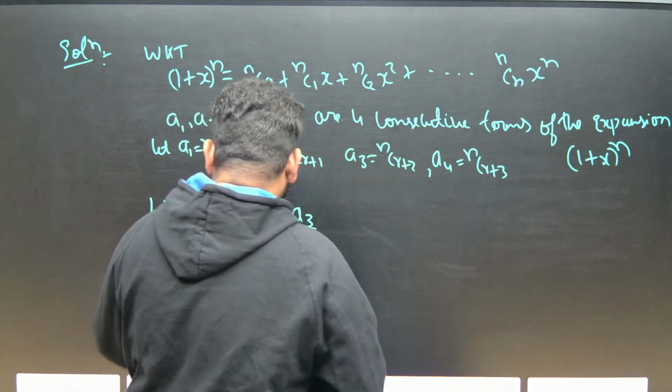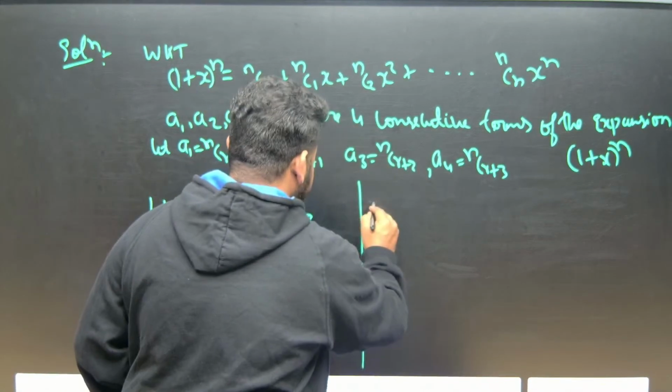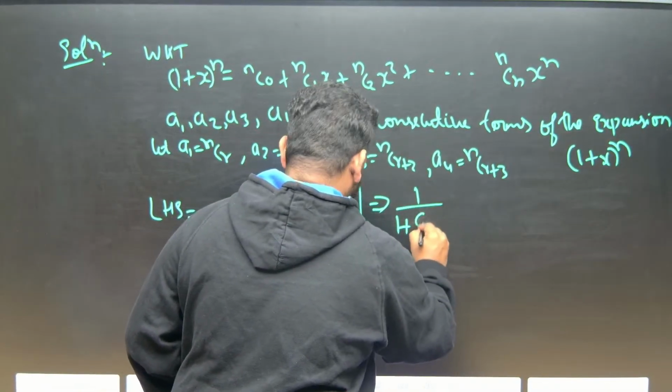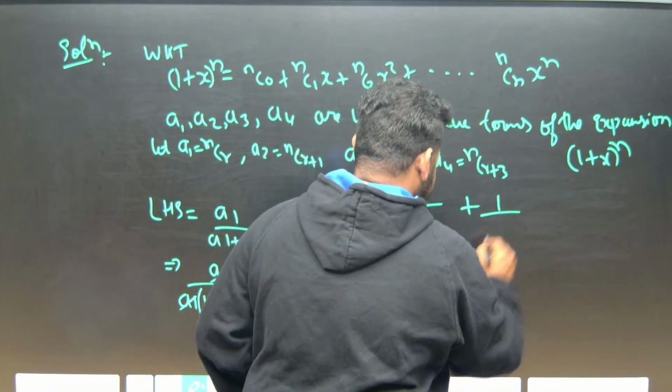Now we have 1 by, this is what we have. Correct now? Now this implies, let me write it here. This implies 1 by (1 + A2 by A1) plus 1 by, what is that? This is 1. Why?